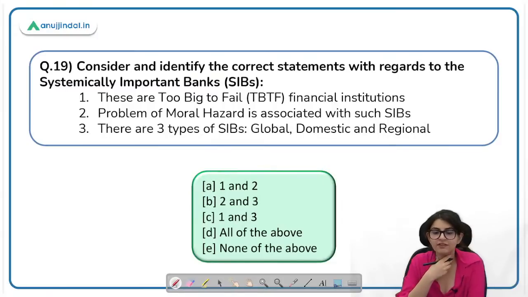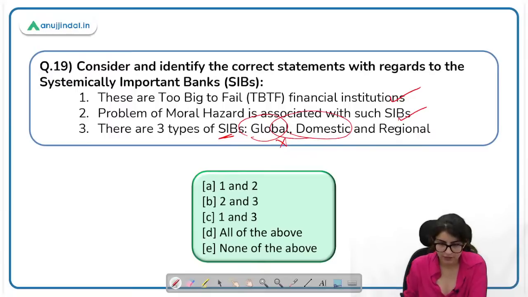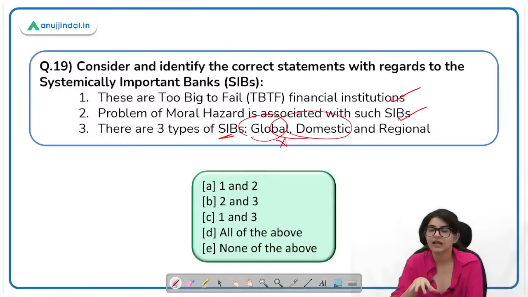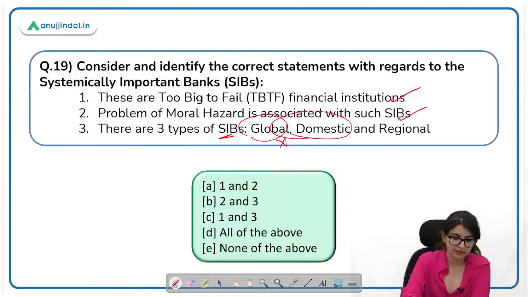Consider and identify the correct statement with regard to systemically important banks. These are too big to fail financial institutions. This is correct. Problem of moral hazard is associated with them. This is also correct. There are 3 types of systemically important banks. It is incorrect. There are only 2, global and domestic. There are various parameters identified in the framework based on which they are classified as domestically or globally systemically important. Okay, so the third statement here is incorrect. First and 2 are correct.